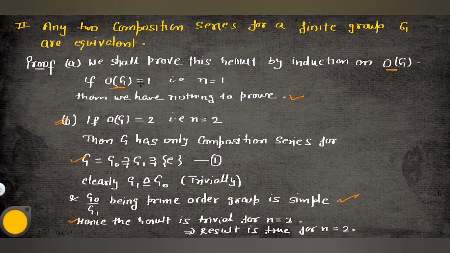So how can we construct two composition series? There is no other element in G. So the theorem is proved.